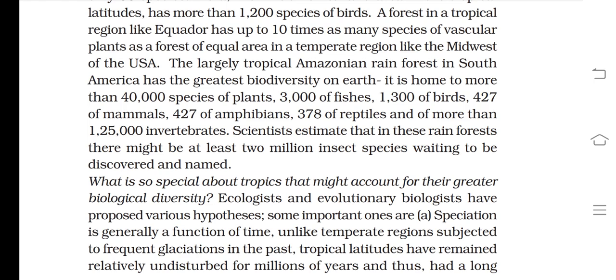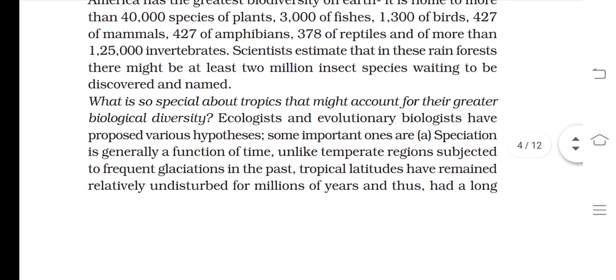Scientists estimate that in this rainforest there might be at least 2 million insect species waiting to be discovered and named.